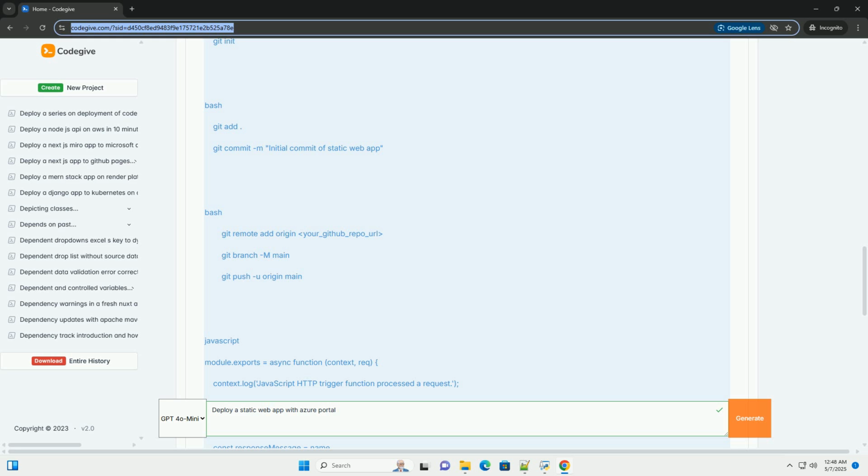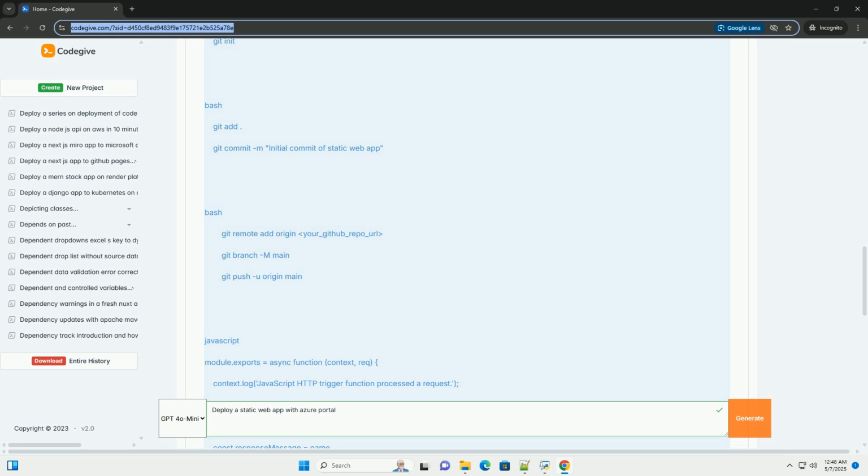You'll need an account on either GitHub or Azure DevOps to store your project's code. 3. Static Web App Project. You need a static web app project ready to be deployed. We'll provide a sample project below. 4. Basic understanding of Git and source control. Familiarity with Git and how to use a version control system like GitHub or Azure DevOps is essential.